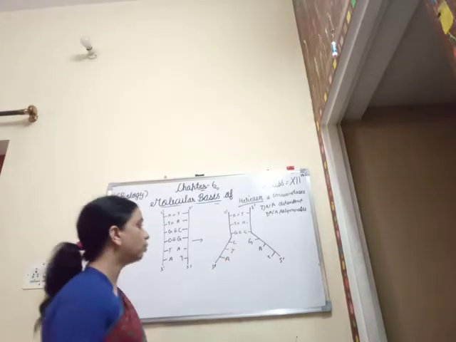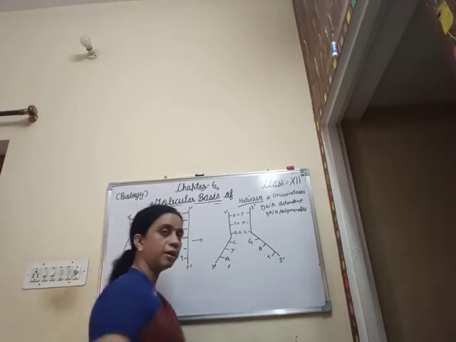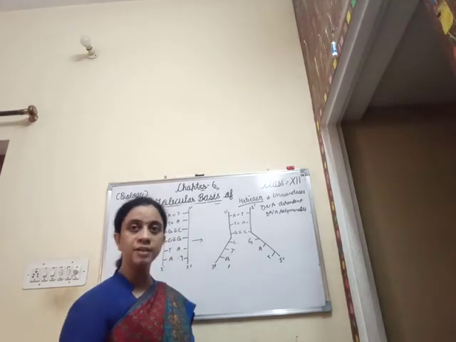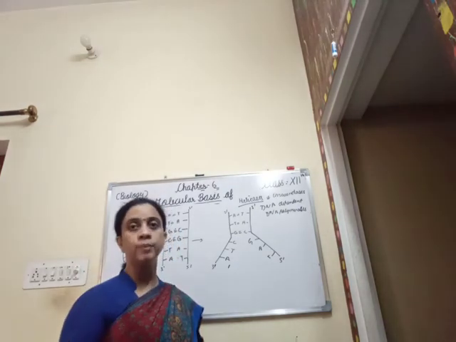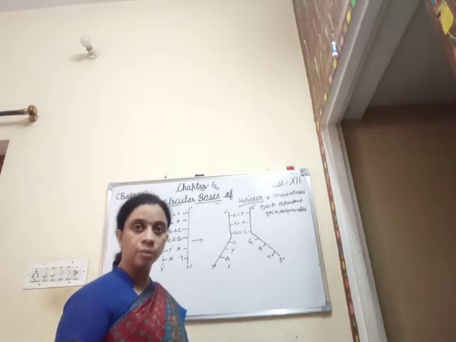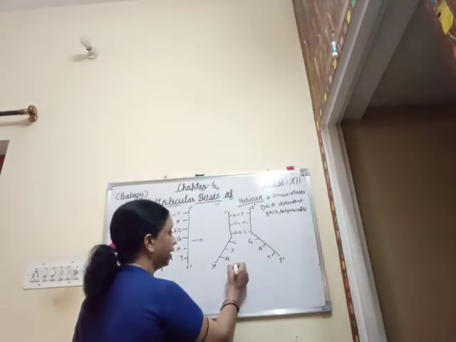Clear? So what happens over here is that at the 3' end, one RNA primer comes and gets attached, and with the help of the enzyme DNA dependent RNA polymerase, the nitrogenous bases come and get aligned over here.